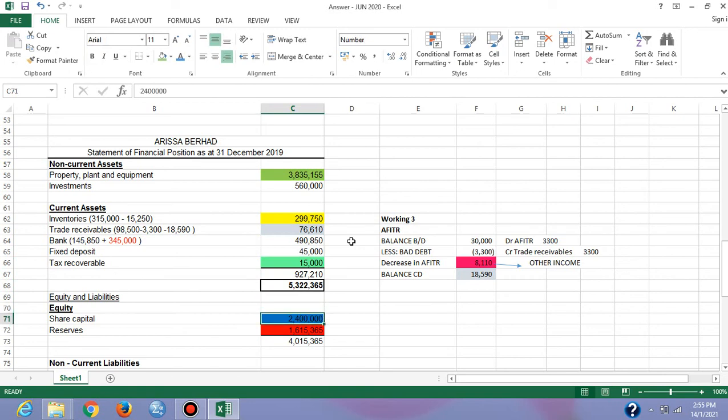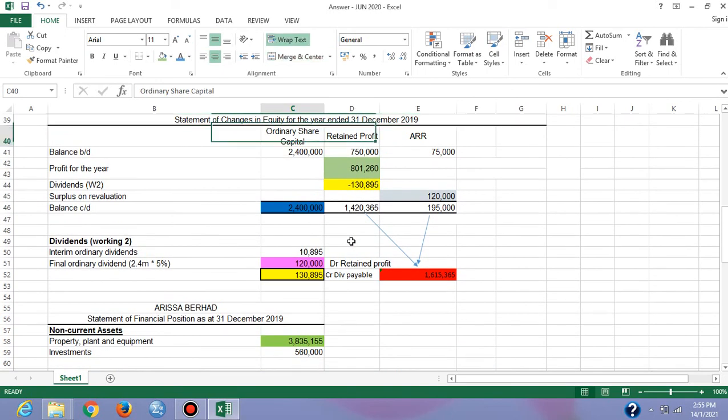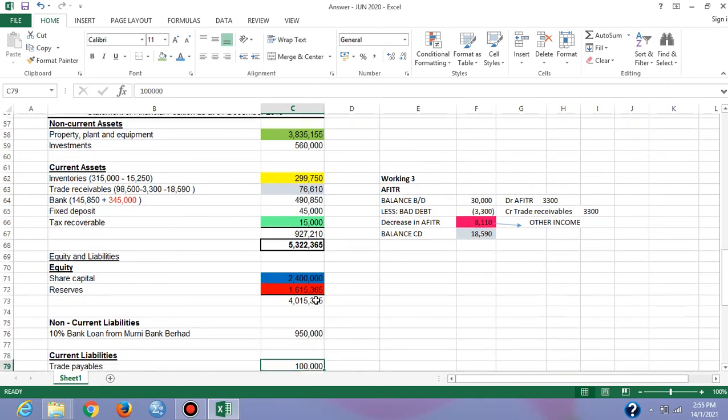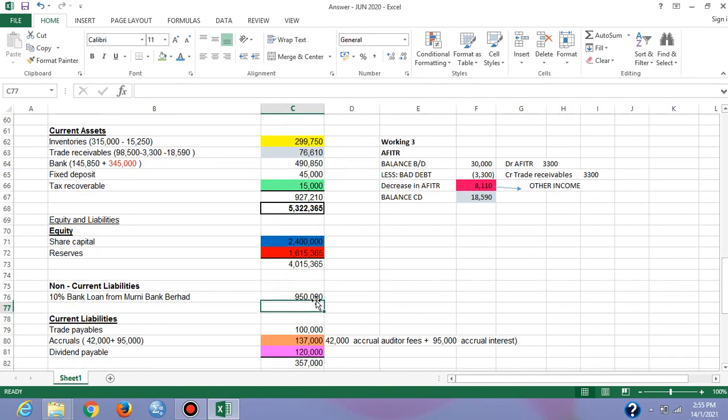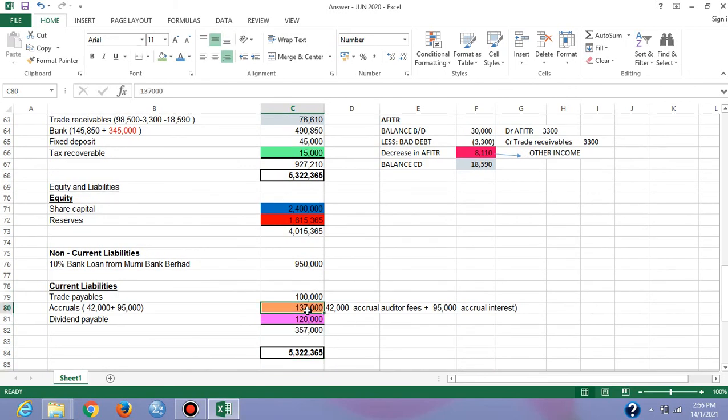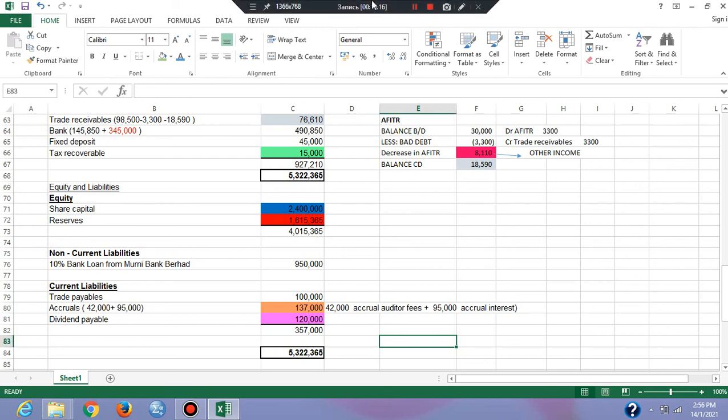Share capital 2.4 million kita dapat from here. And reserve, we combine the amount of retained profit and asset revaluation reserve, then we will get 1.6 million. 10% bank loan from the trial balance, trade payable from the trial balance, and this is from the additional information that we did just now.